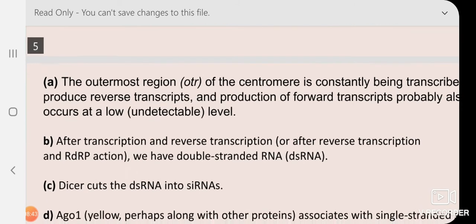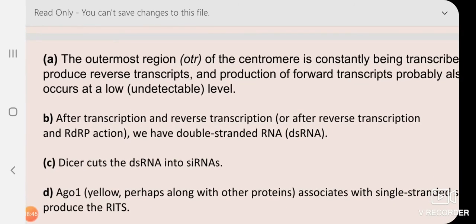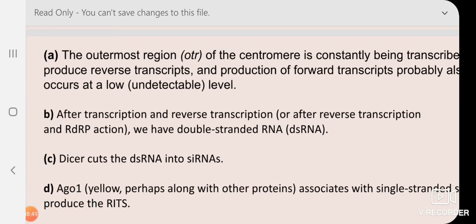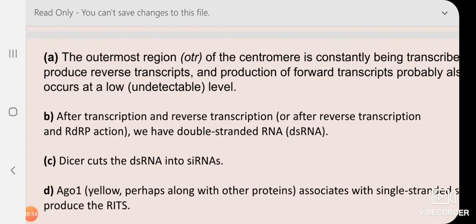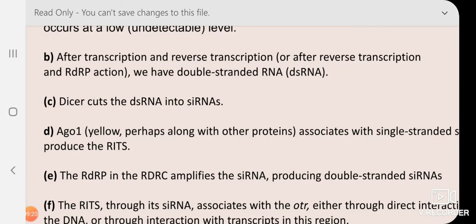The outermost region, that is OTR, of the centromere is constantly being transcribed to produce reverse transcripts, and production of forward transcript probably also occurs at a low level. Okay, so we are getting RNA from both the strands of DNA. After reverse transcription and RNA-dependent RNA polymerase, that is the amplification, we have double-stranded RNA. Dicer then cuts this double-stranded RNA and forms siRNA.